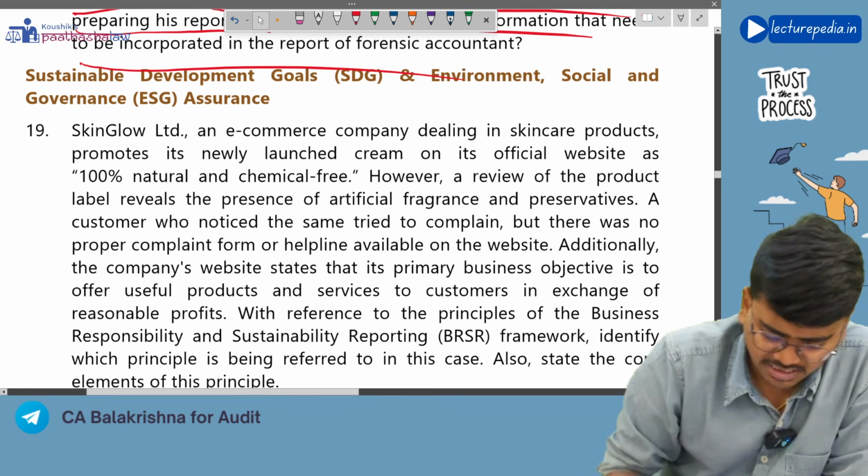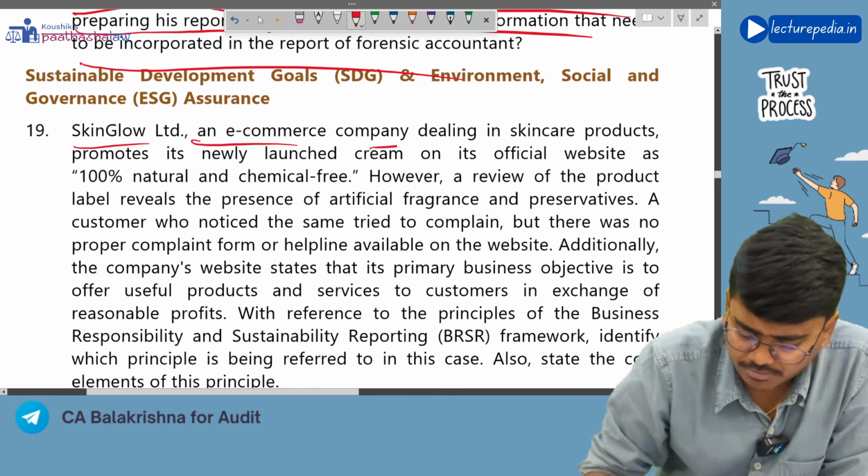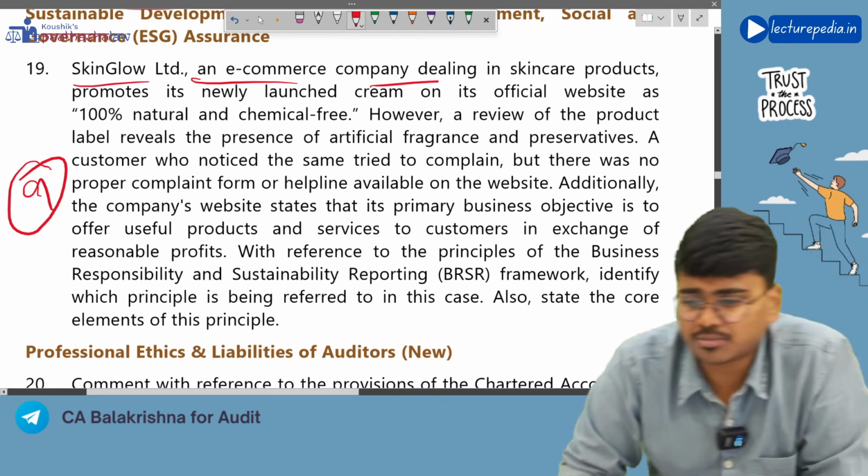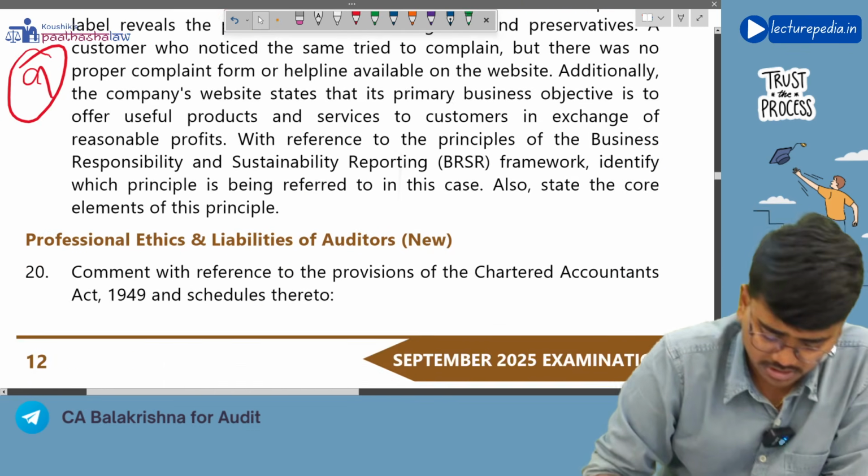Next, Skinglow Limited, an e-commerce company. This is basically a direct question where principle number 9 gets applicable. This is easy, you can go through this.